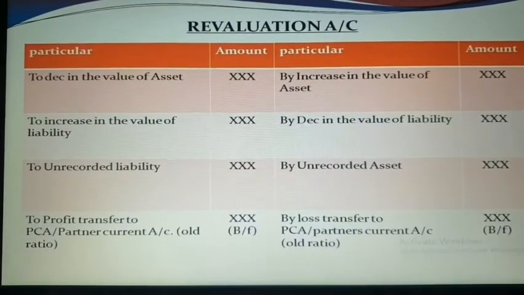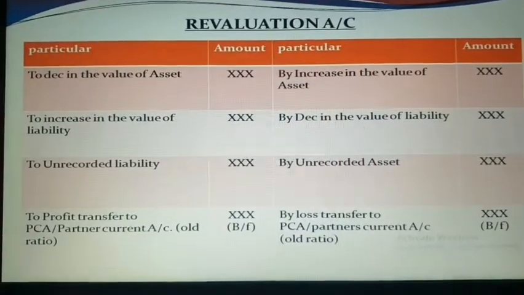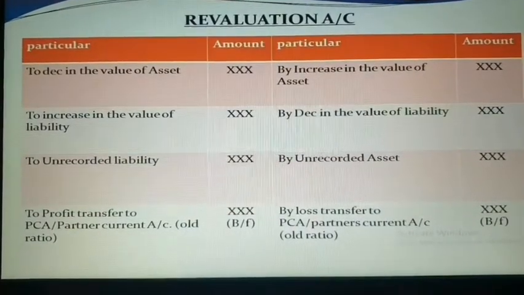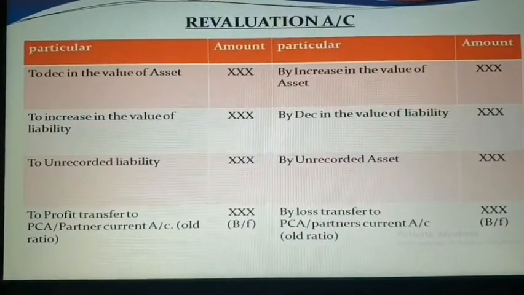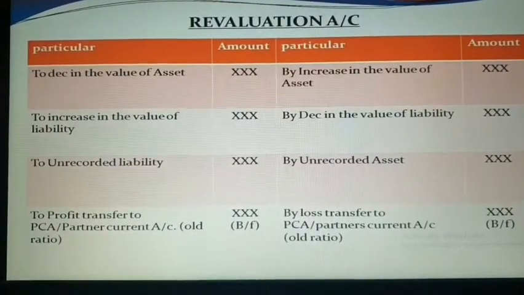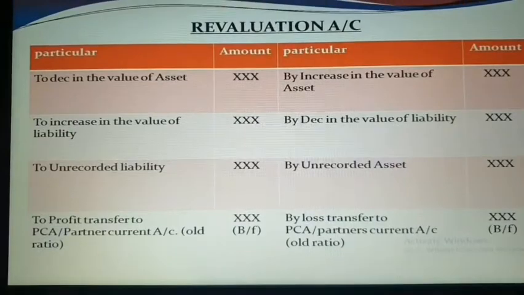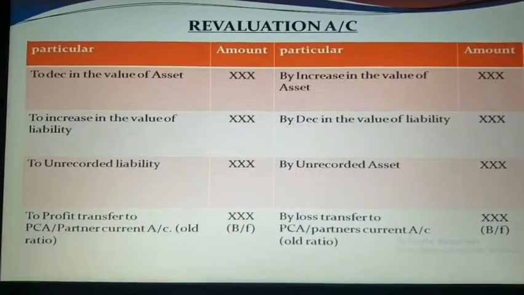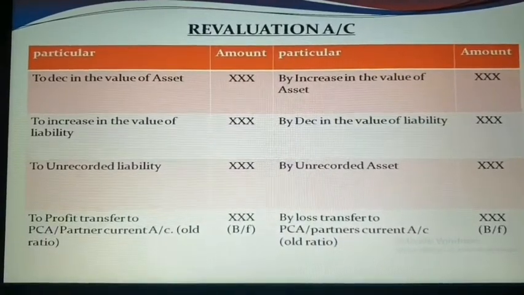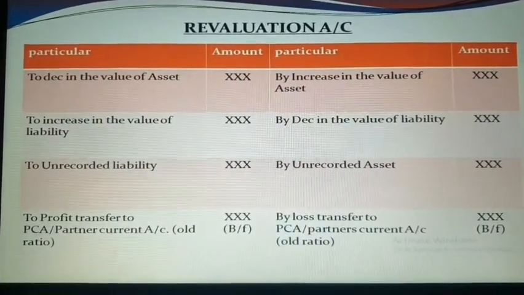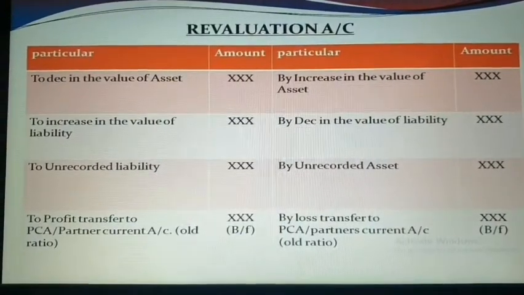Now some assets and liabilities are not given in the balance sheet, but the information is given outside the balance sheet in additional information. If it is an asset, then it is an unrecorded asset, and if it is a liability, then it is an unrecorded liability. You have to record the unrecorded asset on the credit side of the revaluation account and the unrecorded liability on the debit side of the revaluation account.